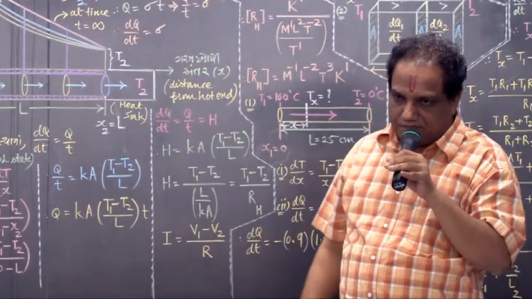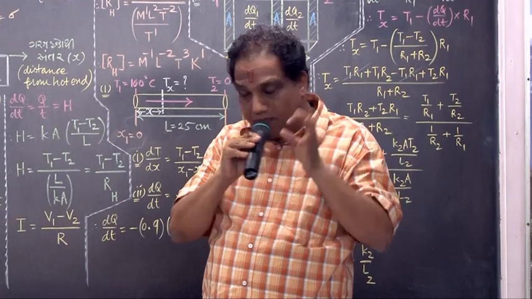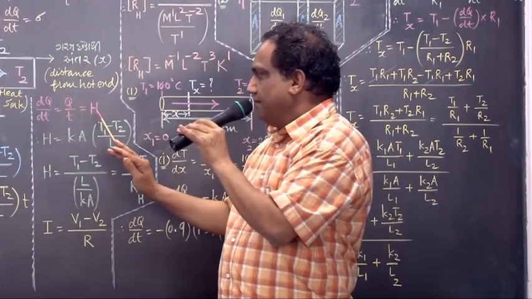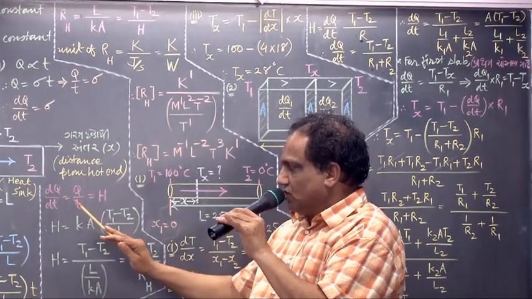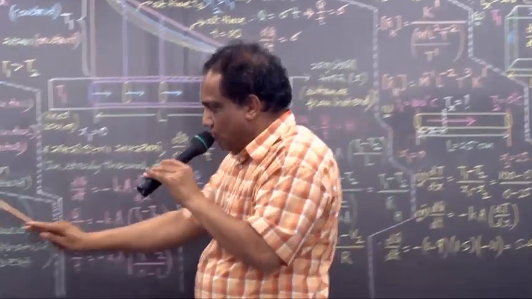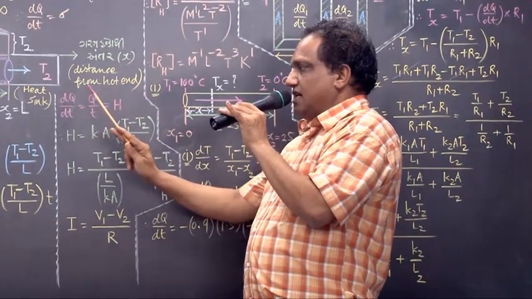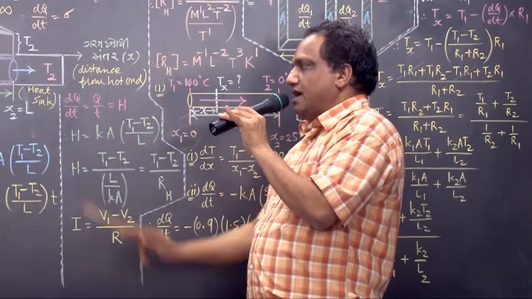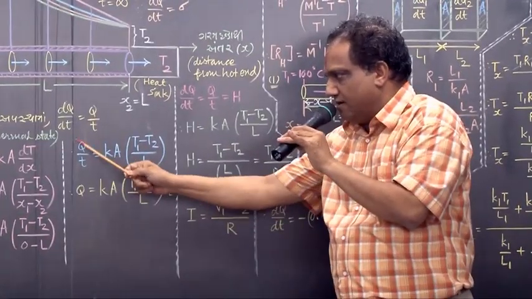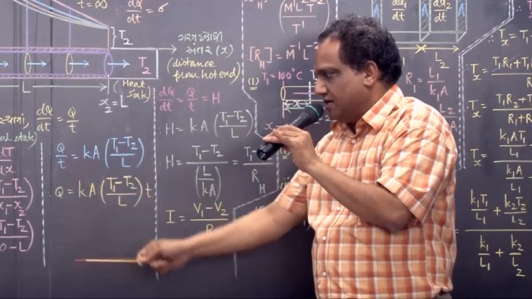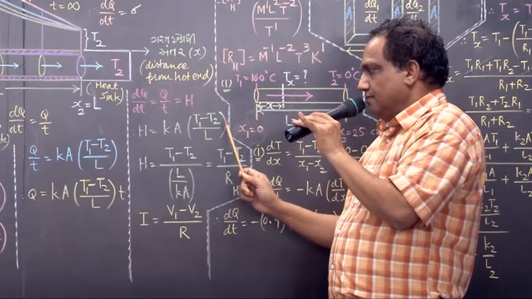And now this dq by dt is also Q by T. Now onwards we will show it by symbol capital H, which is also called heat current. Heat flow is also known as heat current, shown by symbol capital H. In steady state dq by dt equals Q by T, and both of them can be taken equal to H. So now instead of Q by T I am putting H. H equals to Ka T1 minus T2 upon L.